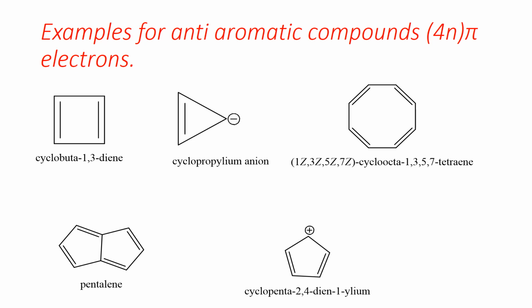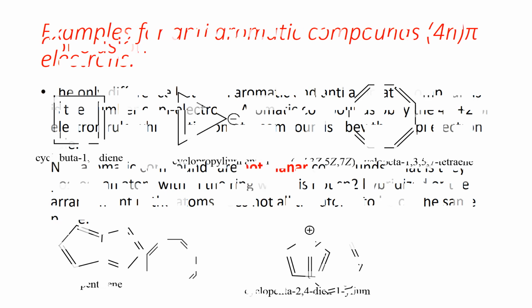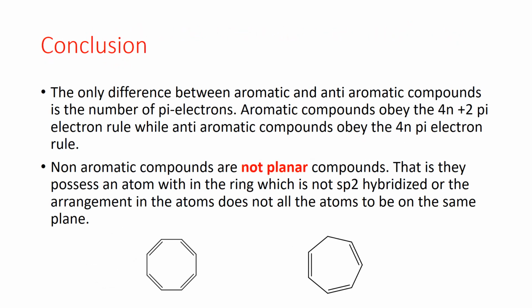So when we go ahead, we look at the conclusion. Like we have said before, the only difference between aromatic and anti-aromatic compounds is the number of pi electrons. Aromatic compounds obey 4n plus 2, while anti-aromatic compounds obey the 4n pi electron rule.